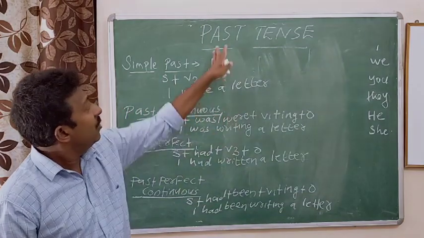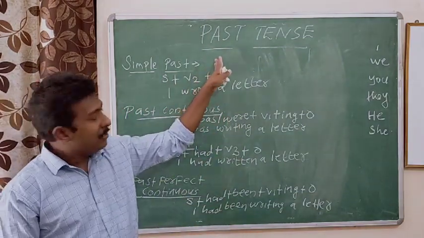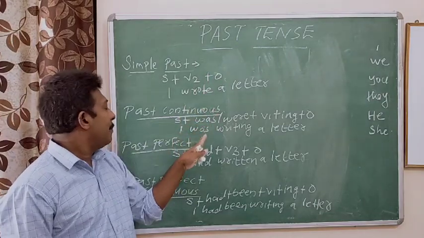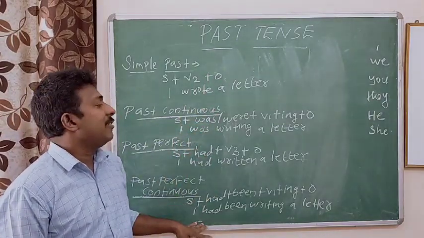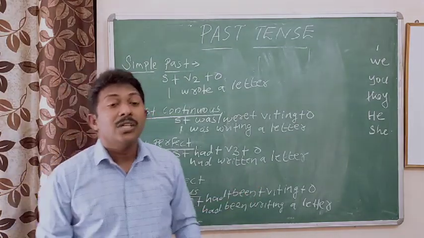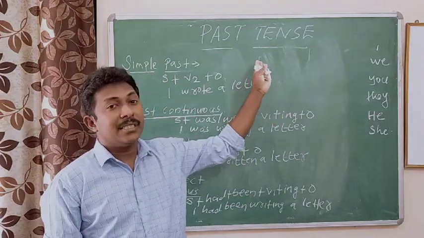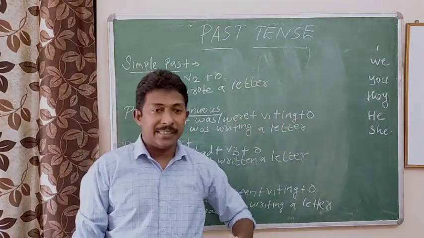So today we have studied the past tense, the four forms: simple past, past continuous, past perfect, and past perfect continuous. I hope you understood, and tomorrow we will come with a new lesson. Tomorrow we will study the third tense, future tense. Thank you.